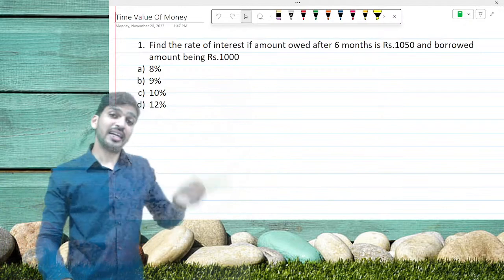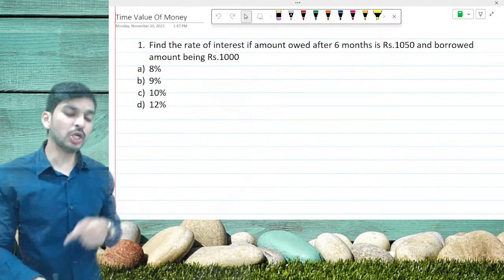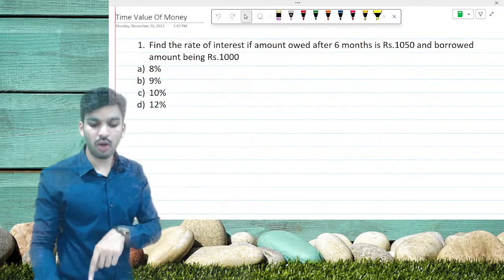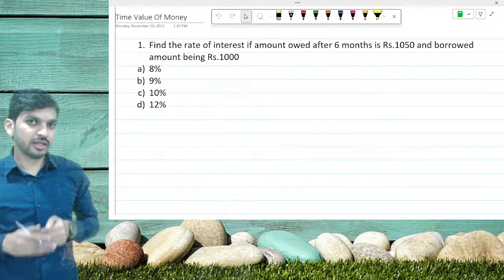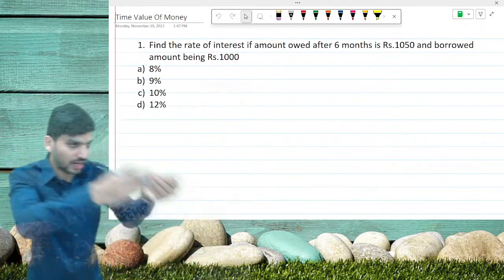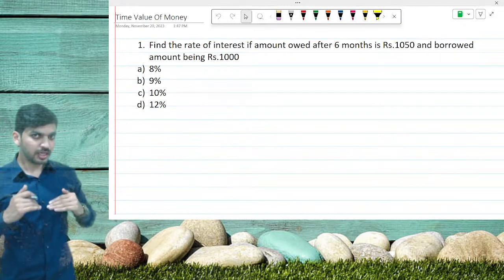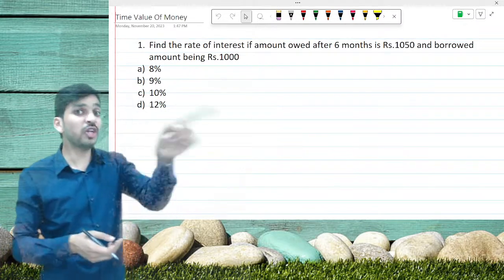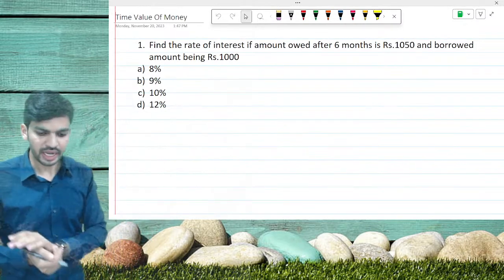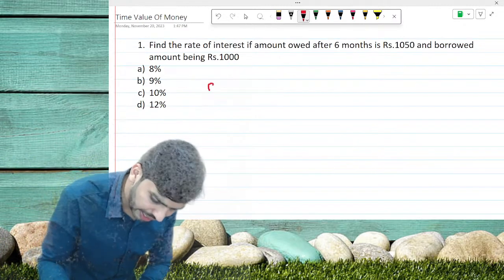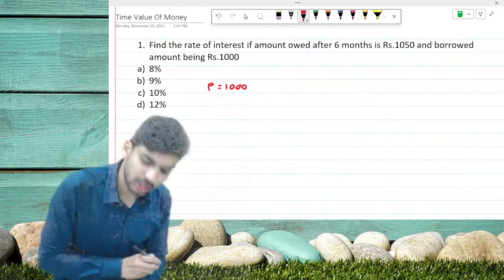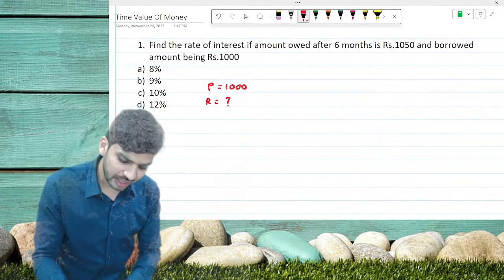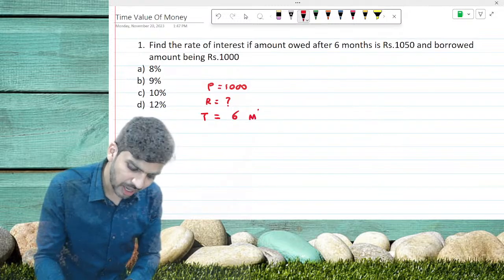Find the rate of interest if the amount owed after 6 months is 1050 and the borrowed amount is 1000. That means you are borrowing 1000 from someone. After 6 months you have to repay 1050. That means 50 rupees additional you have to pay. So here we can clearly understand that principal is 1000 rupees, rate of interest is what we need to calculate, and time is given as 6 months.